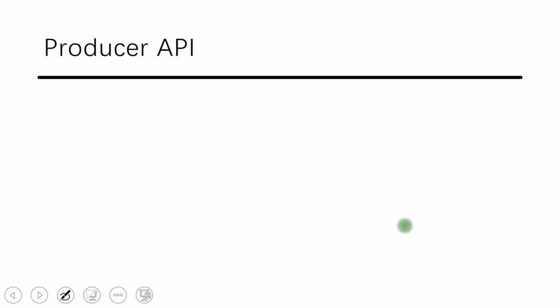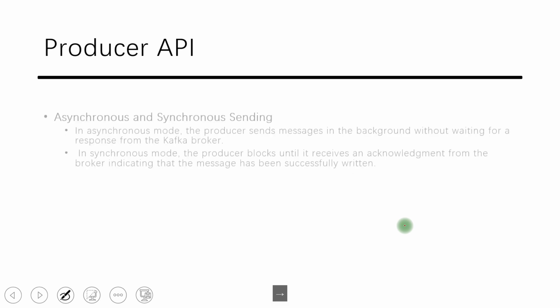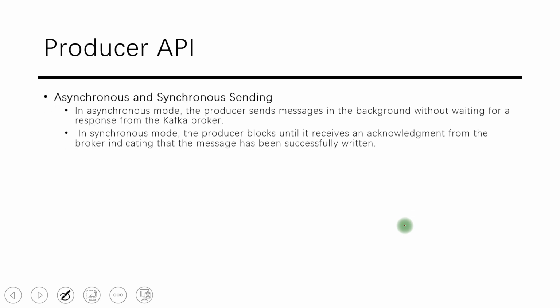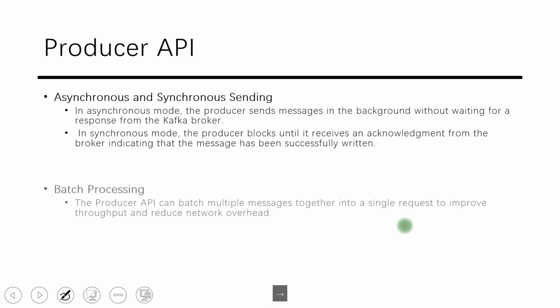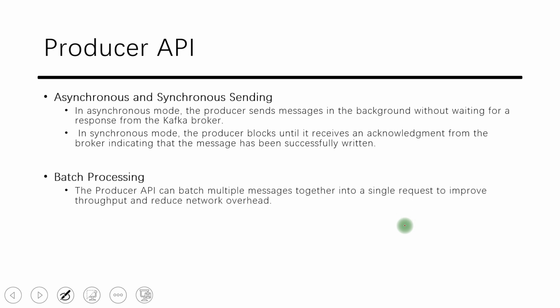What is the producer API? Kafka provides its ecosystem, like its cluster setup and all that. It also provides libraries for specific languages like Java, JavaScript, Python and others, which can use these API libraries to send the messages to the topic, to the Kafka ecosystem. So whatever producer capabilities we covered, it covers all of those. Asynchronous and synchronous message sending, we will be able to get out of this one. Batch processing and compression that we talked about.